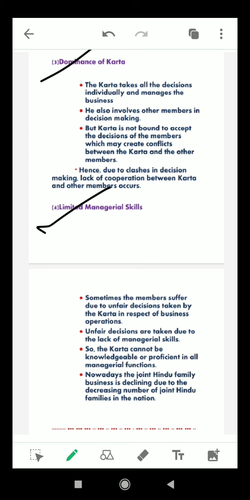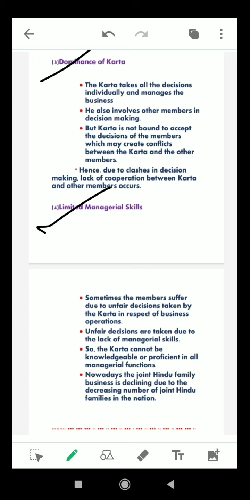Next is, unfair decisions are taken due to the lack of managers. Sometimes it happens the karta doesn't have that managerial skill, and he has taken the decision. Then all the family are bound to face the problem caused by the decision taken by the karta. Next is, the karta cannot be knowledgeable or proficient in all the major functions.